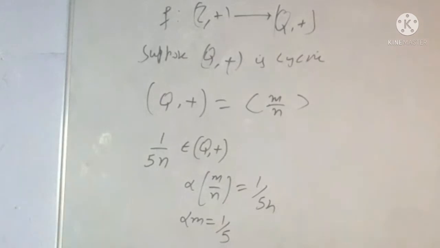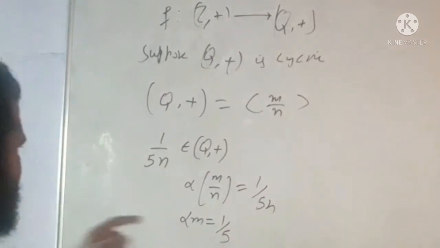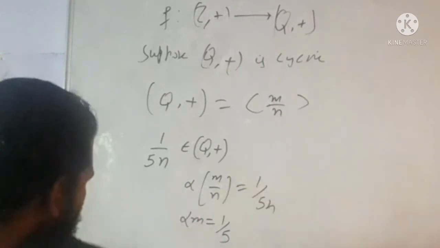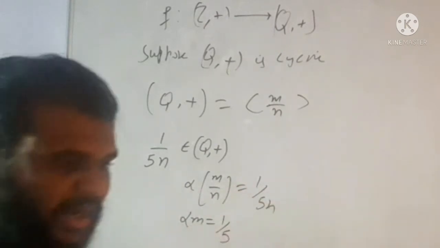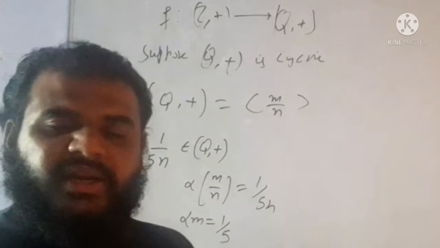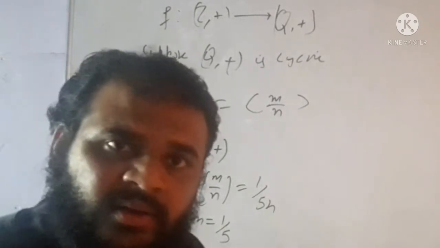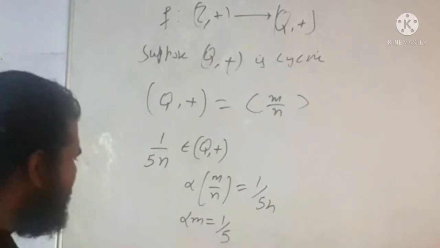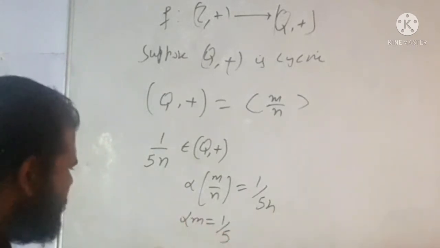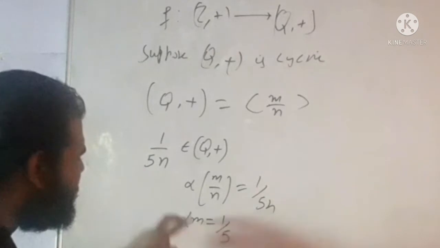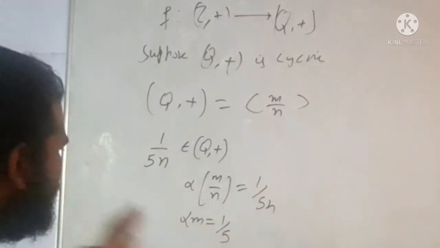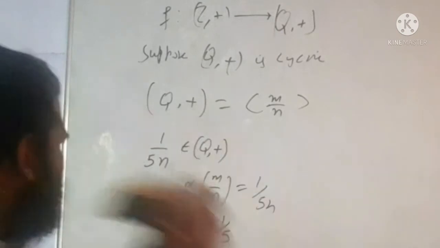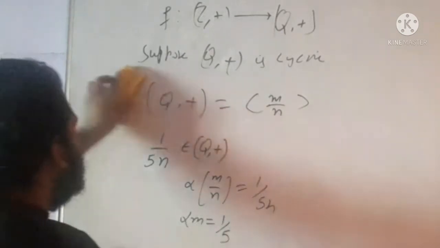Since m is an integer and the generator is always chosen to be an integral value, alpha is an integer, m is an integer, and the product of two integers comes to be an integer. Does any integer equal 1 by 5? This cannot be possible, hence Q plus fails to be cyclic.